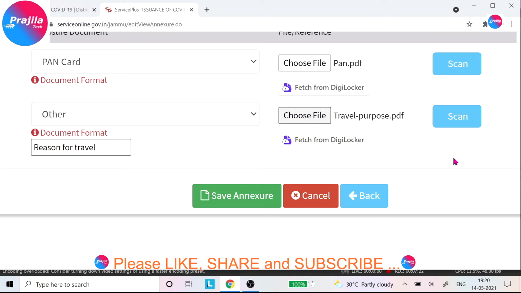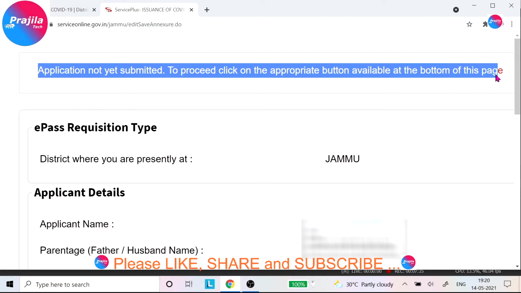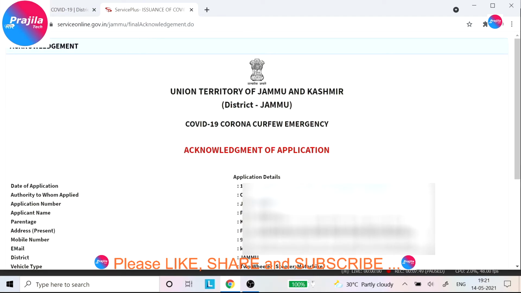So you can see here I have attached travel purpose.pdf, that means whatever document it is, it shows your travel purpose. You can even give any letter given by the company or whatever. Now you click on proceed. You can see here application not yet submitted, it is saying. Again go down and click on submit button.